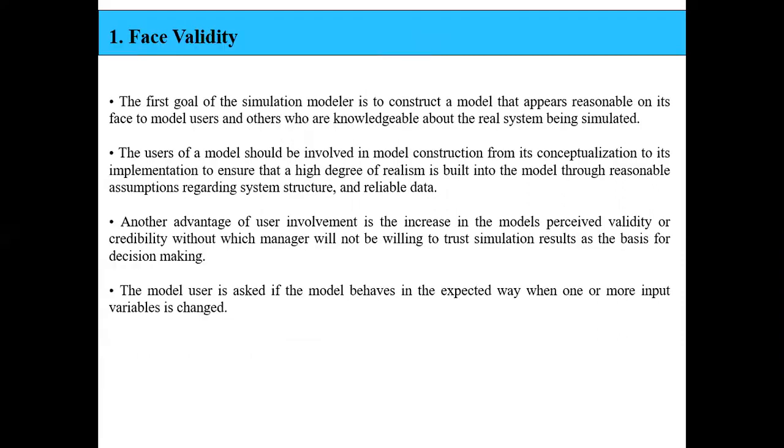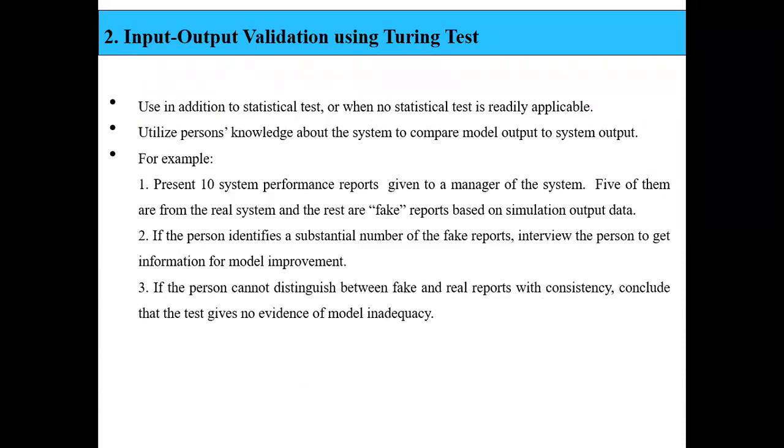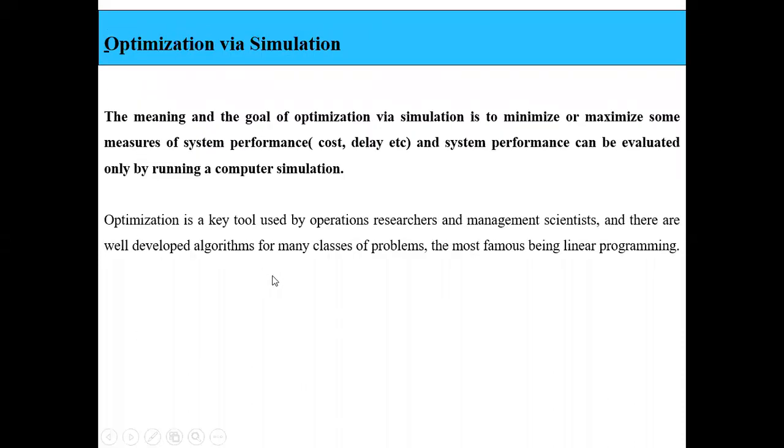So in today's session, let us discuss our next topic, which is optimization via simulation, right? The meaning and the goal of optimization via simulation is to minimize or maximize some measures of system performance. That means whenever I am constructing any simulation model, I should make sure that the cost is less, the delay in that particular simulation model should be less, and performance should be high. So we have to minimize or maximize some measures of system performance.